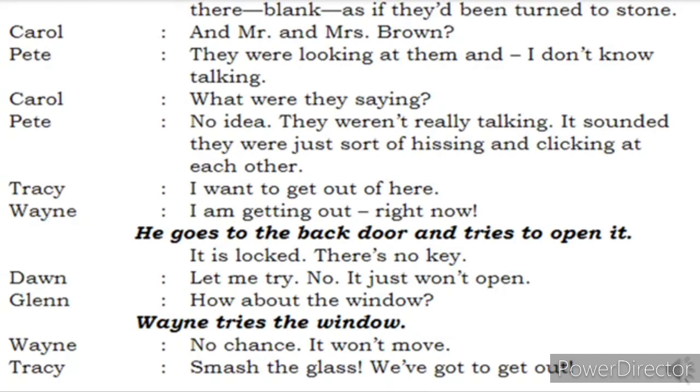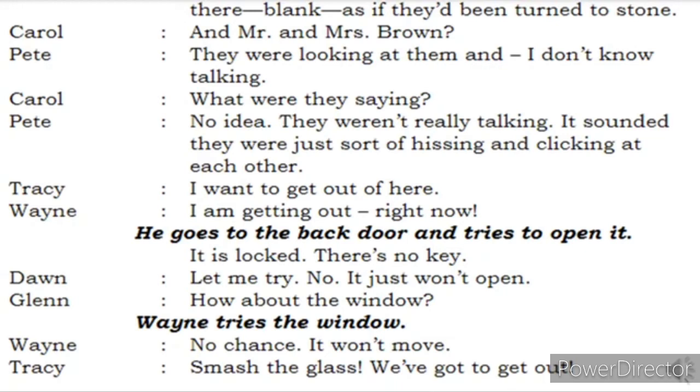Tracy says, I want to get out of here. This place looks really very weird, very strange. Wayne says, I am getting out right now. He says, I will surely get out right now, I will not stop for anyone. He goes to the back door and tries to open it.